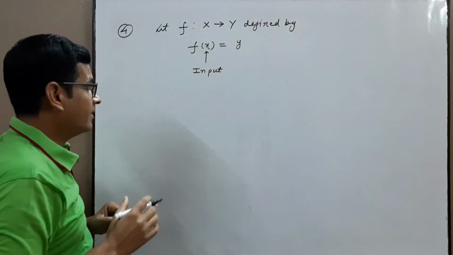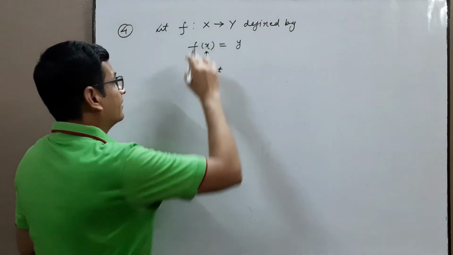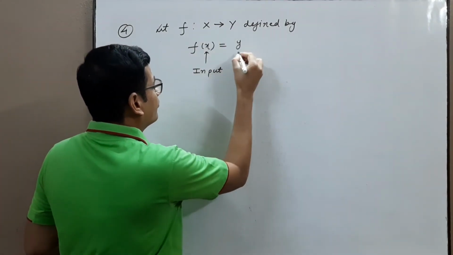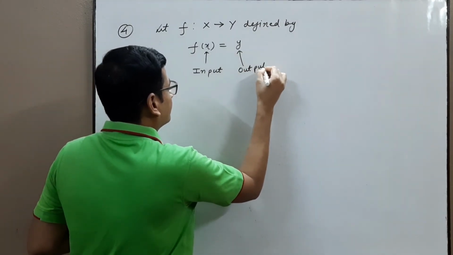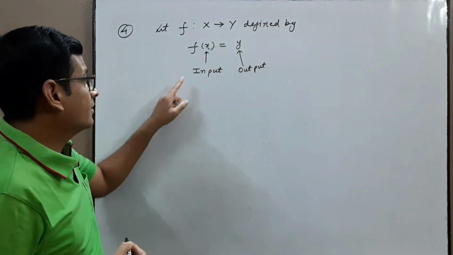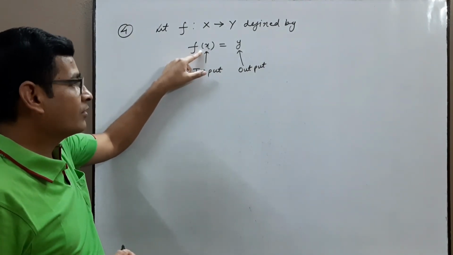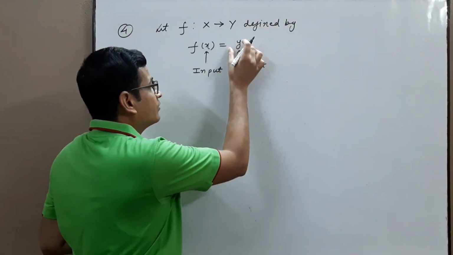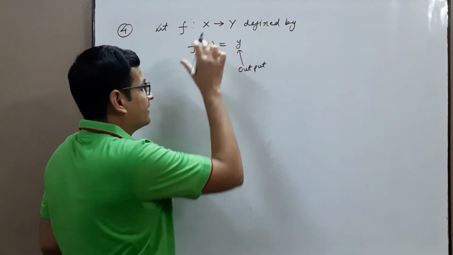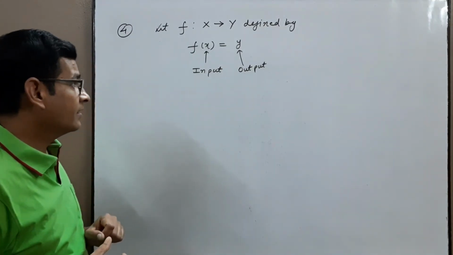Actually a function works the same as a machine: input and output. The set of inputs is called the domain, and the set of all possible values of y, means f(x), is called the range.